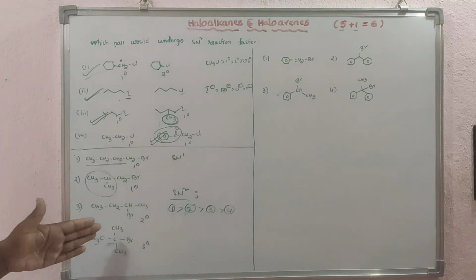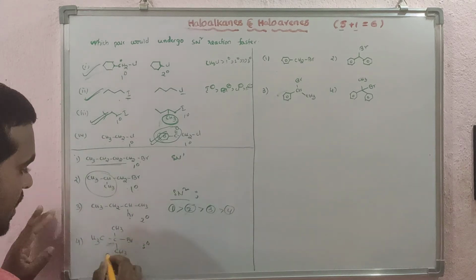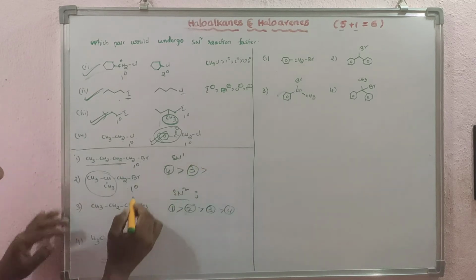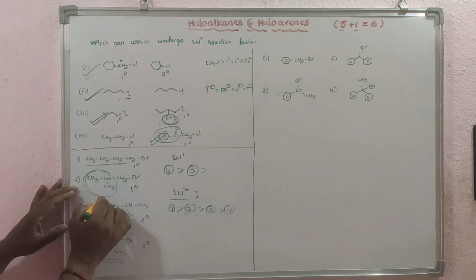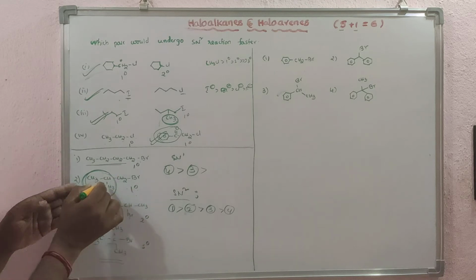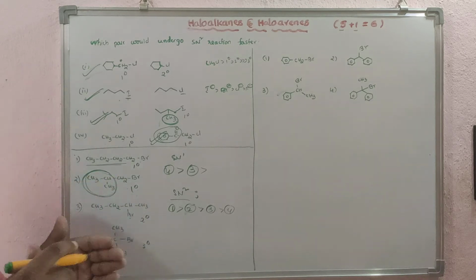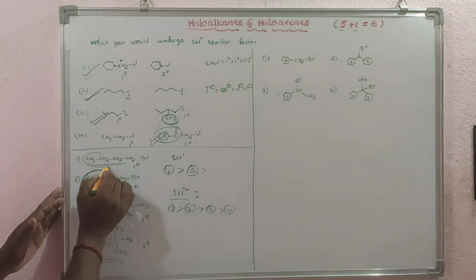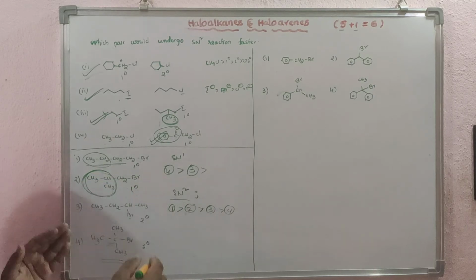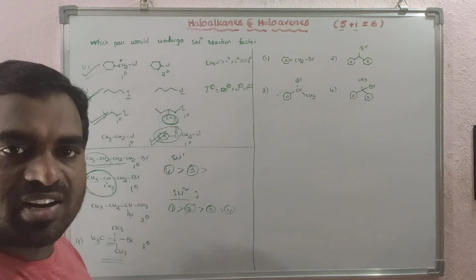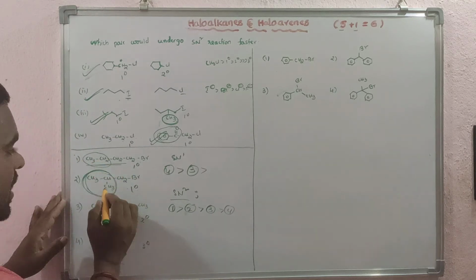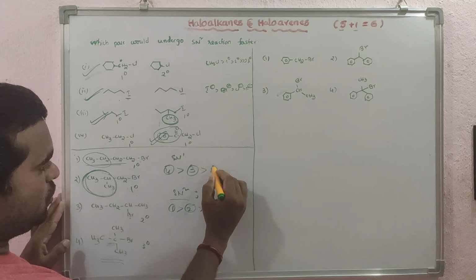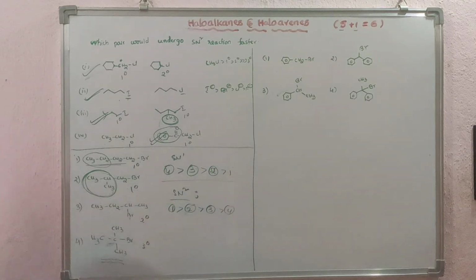In the SN1 reaction, it is the opposite. Opposite means tertiary alkyl halides are more reactive, 4, and after that secondary alkyl halide. Both are primary, but here this group is the iso group. So it shows a greater inductive effect compared to here, where we have only an ethyl group. Here the isopropyl group will show a greater inductive effect as compared to the ethyl group. So that's why it forms the most stable carbocation. So then 2, and then 1. This is the reactivity order.